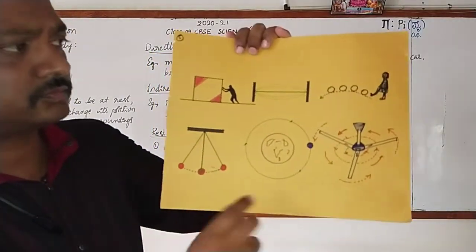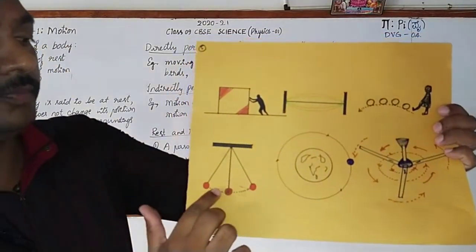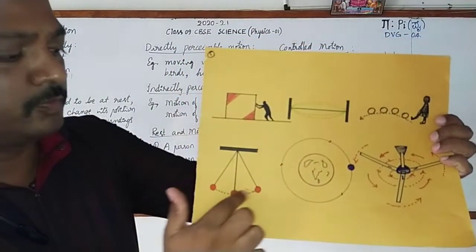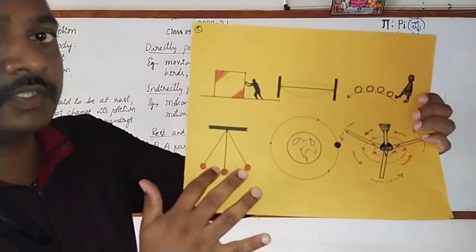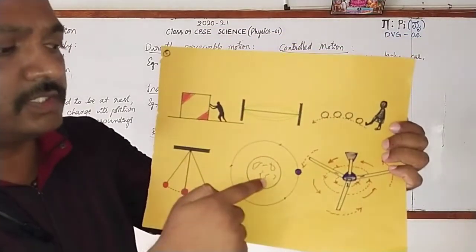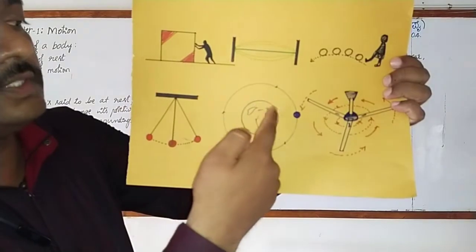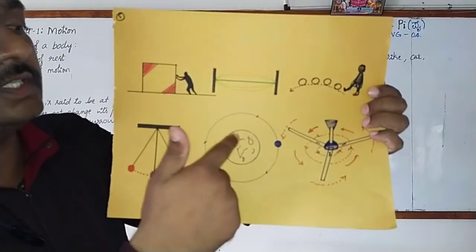Then another one, here there is a pendulum, and the pendulum is moving in to and fro motion, and this is an example for oscillatory motion. Here the earth is there, earth is rotating on its axis, and we can say that it is rotatory motion.